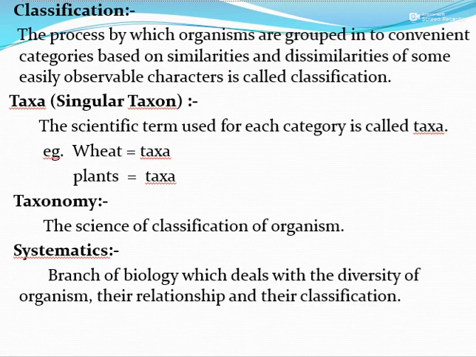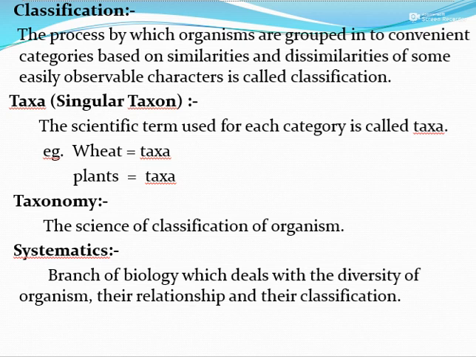Now, classification is the process by which organisms are grouped into convenient categories based on the similarities and dissimilarities of some observable characters. Whenever we have various types of organisms around us, we are curious to study and identify them.